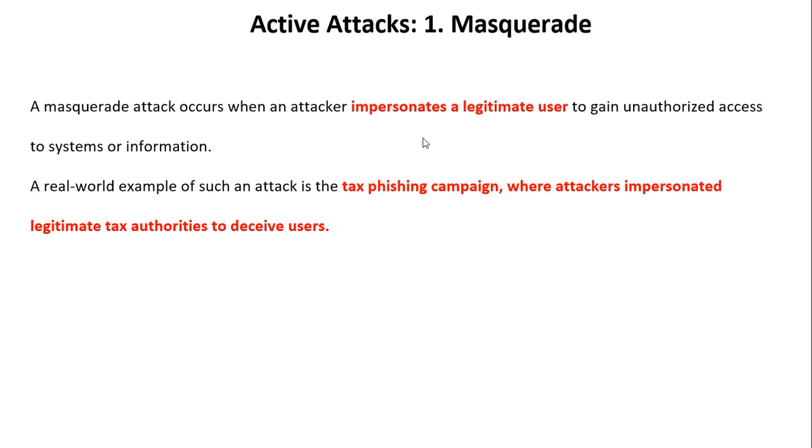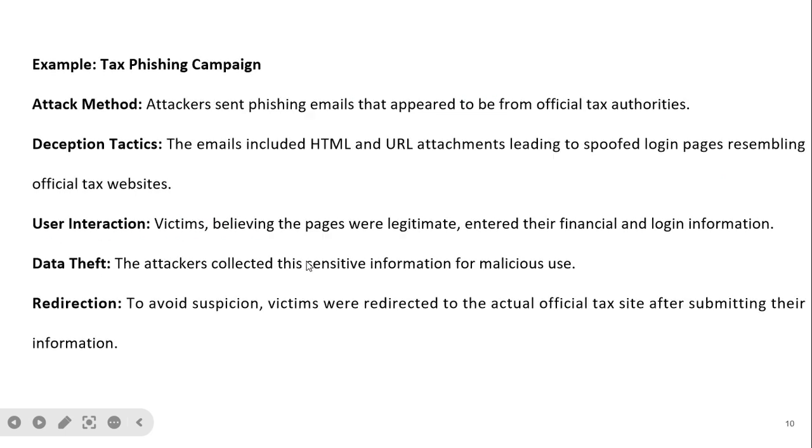A real-world example of such an attack is a tax phishing campaign, where attackers impersonate legitimate tax authorities to deceive users. Example: attackers sent phishing emails that appear to be from official tax authorities. The emails include HTML and URL attachments leading to spoofed login pages resembling the official tax website.